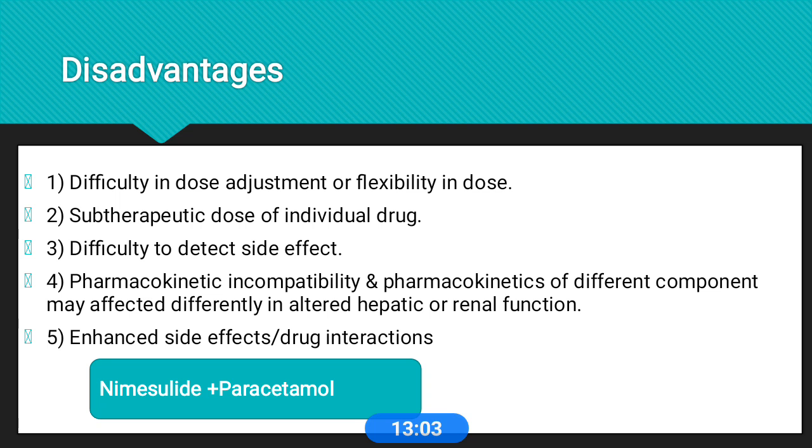some of these combinations increase the side effects and drug interactions. For example, nimesulide and paracetamol. Both are NSAID drugs, but one drug increases the side effects of the other, and this combination is irrational because NSAID combinations usually increase the side effects and drug interactions. So these combinations are irrational, and nimesulide cannot be combined with other hepatotoxic drugs. This also increases the hepatotoxicity of drugs. Mostly in pediatric practice, some dangerous side effect profiles are reported. So this combination is irrational.